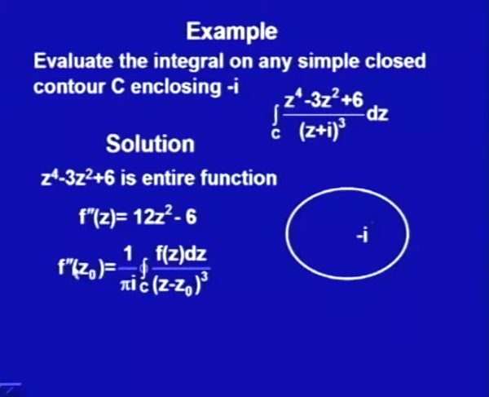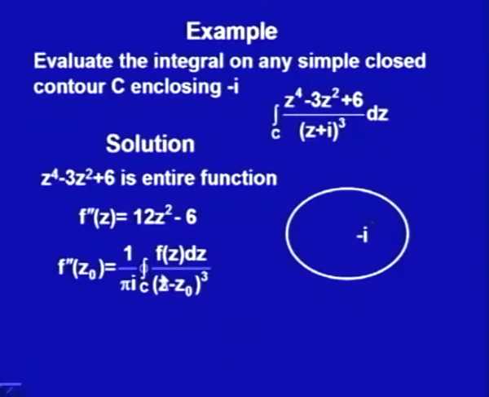The formula I would use is f double dash z naught equals 2 factorial upon 2 pi i, that is 1 upon pi i, integral along this contour C of f(z) upon (z minus z naught) cube dz. Here z naught is minus i.